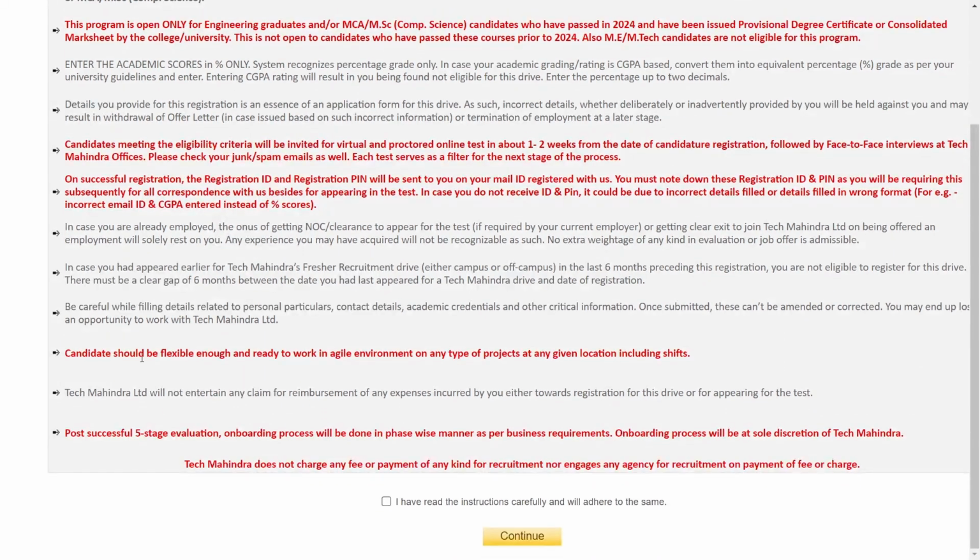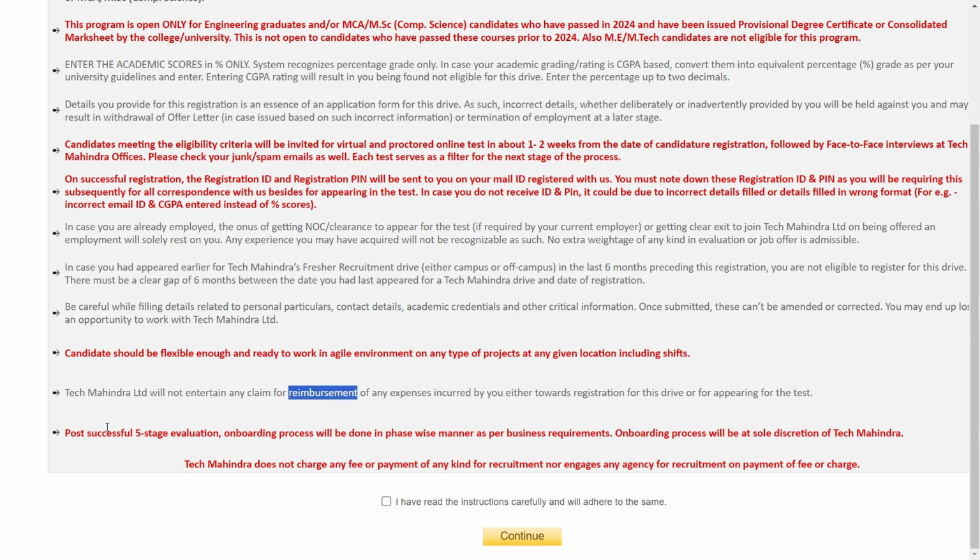Candidates should be flexible enough and ready to work in an agile environment or any type of project at any given location, including shifts. Tech Mahindra Limited will not entertain any claim for reimbursement of any expense incurred towards registration for this drive or for appearing for the test, because Tech Mahindra does not charge any fee or payment for any registration. So guys, you don't have to pay anyone. This hiring is 100% free, and if you pay someone, you will not get reimbursement. They have clearly mentioned it here.